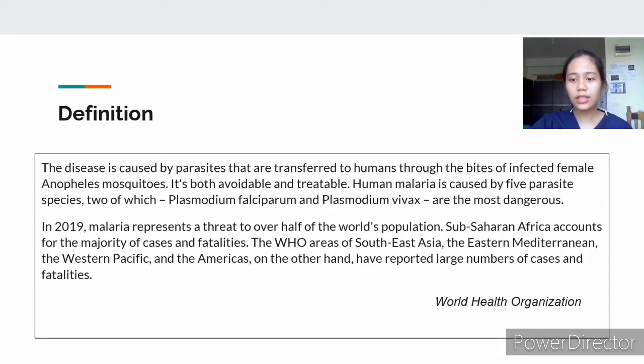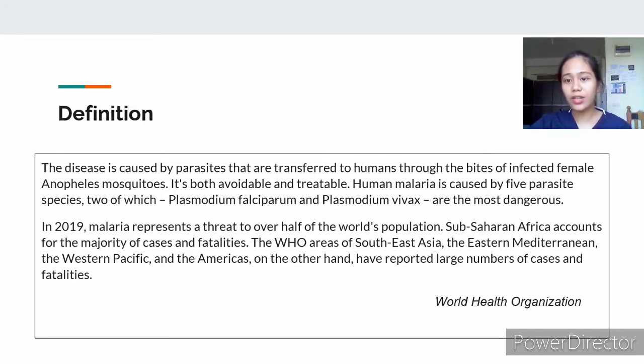For the definition, I'm Nakita Zairami. Malaria is rampant in rural areas, and malaria is caused by an infected female Anopheles mosquito. Parasites can be transferred to human bodies through bites. It can be avoided and it can be treated as well.